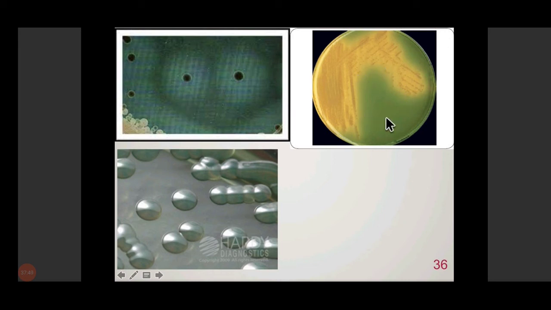This is TCBS. On TCBS, Vibrio cholerae produces yellow colonies. Vibrio parahaemolyticus will produce green colonies because cholerae ferments sucrose and parahaemolyticus doesn't. Then this is bile salt agar, on which you can appreciate oil drop colonies. They are absolutely transparent colonies.